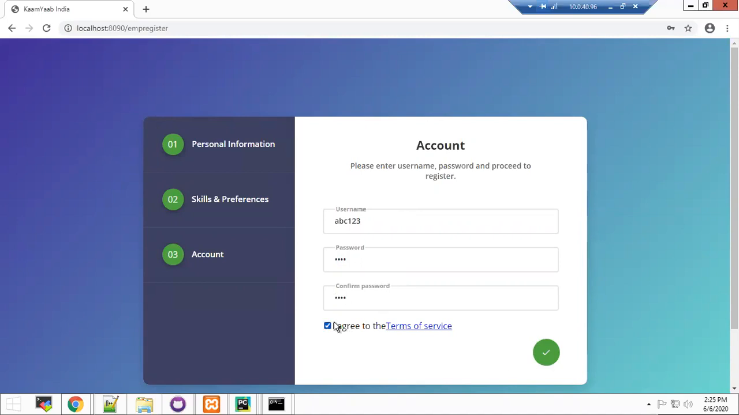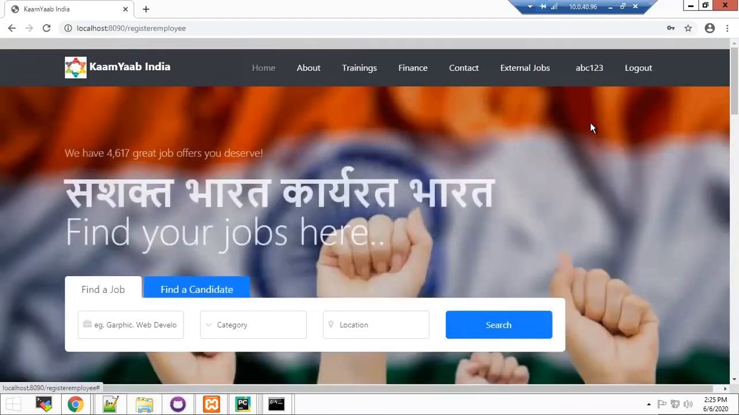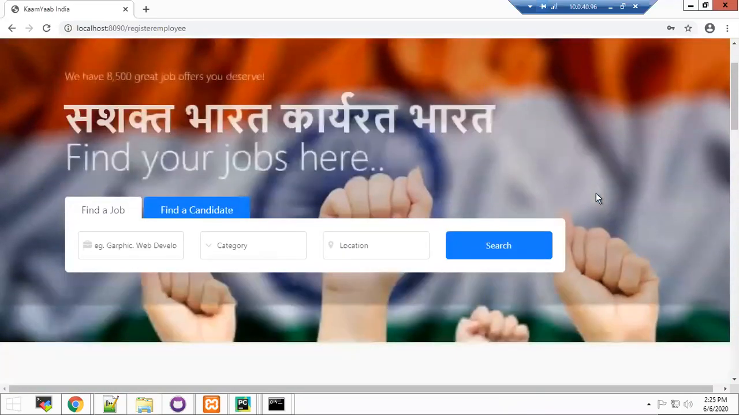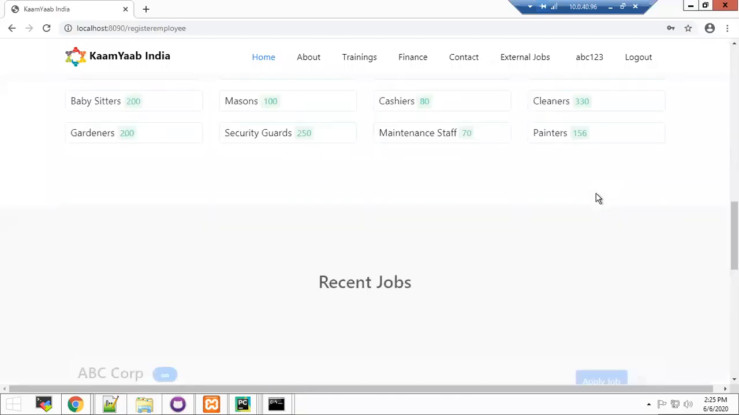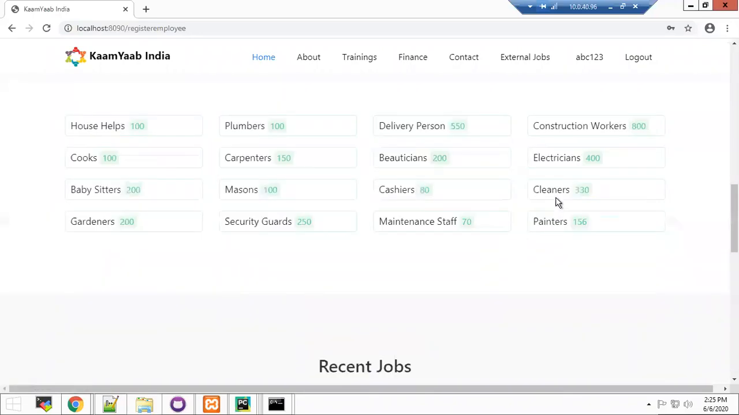Now, in order to complete the registration, they have to set the login credentials to be able to apply for the job. Once the users have registered, they can now see the jobs that are relevant for their skills and as per their preferred job location, and the apply job button is also now enabled, which they can click to apply for those jobs.